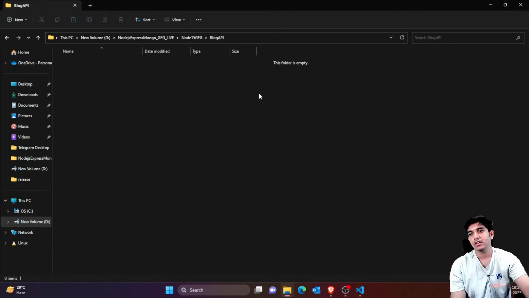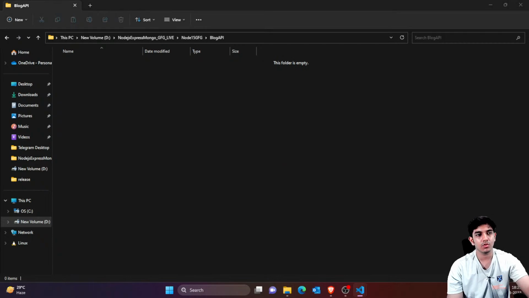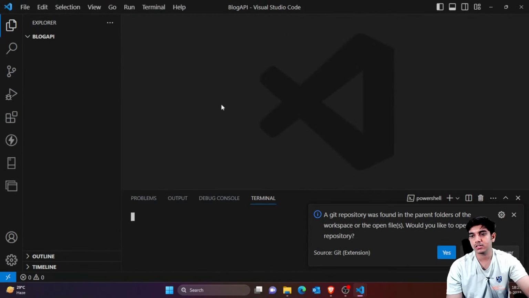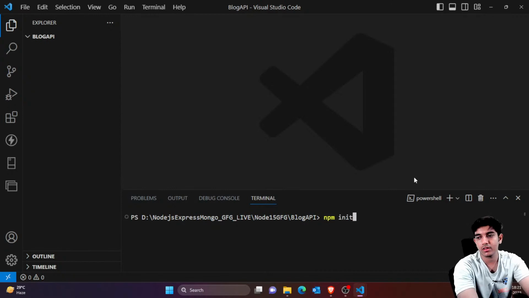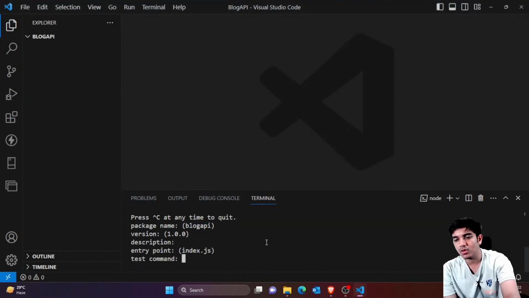I'll just open it with VS Code, and this is the fresh folder which we have created. I'll just open a new terminal here, and here you just have to specify npm init. Okay, so we have just initialized the project now. Just name it as usual, hit enter, enter, enter.